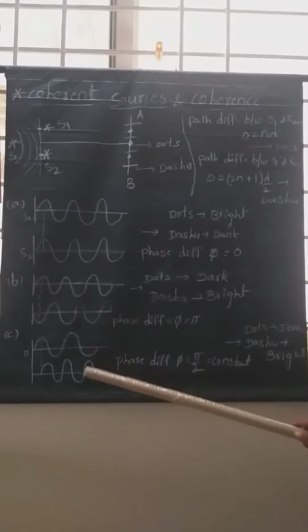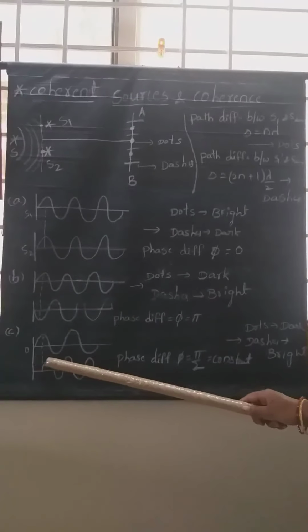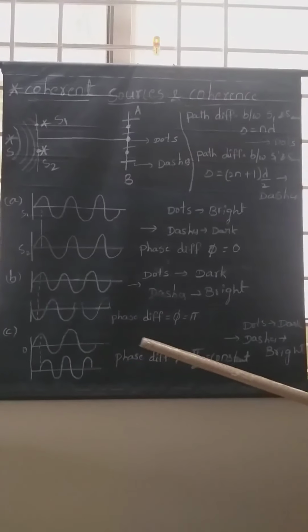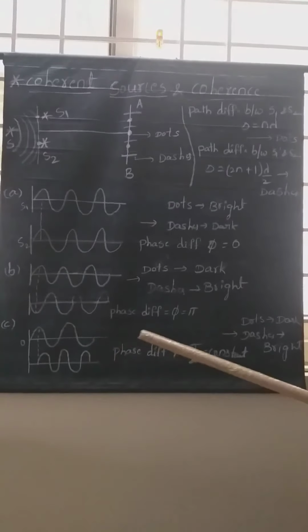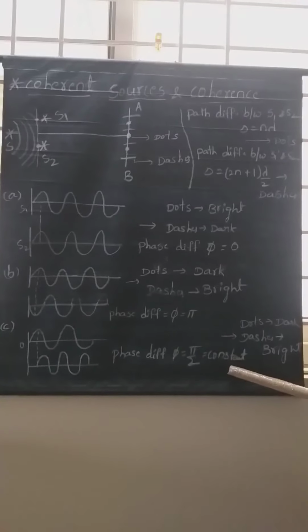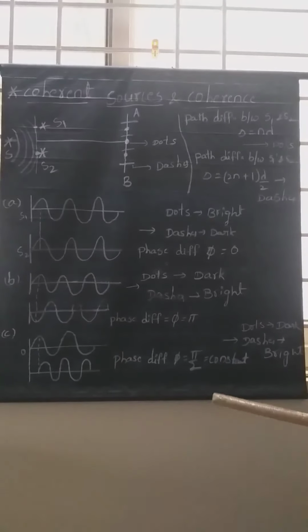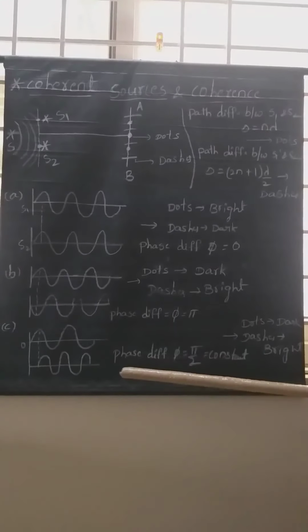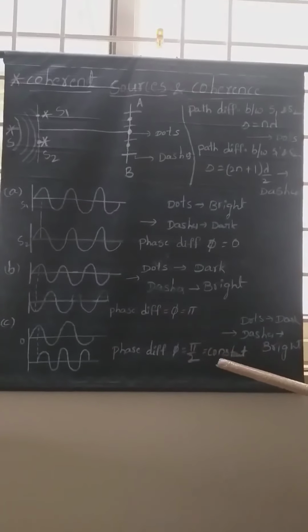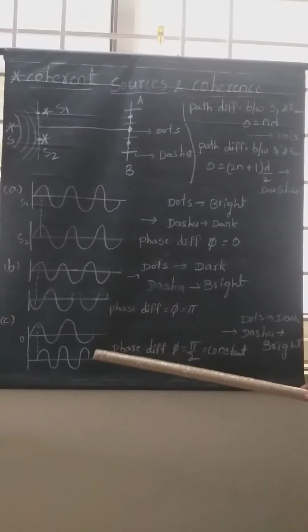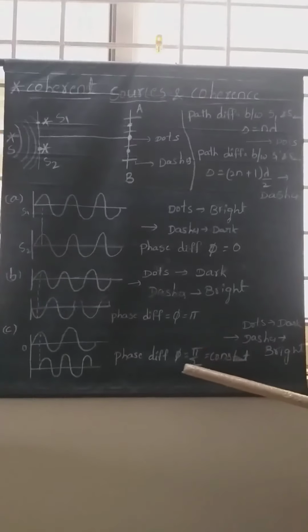Okay, next the third case. Here the phase difference between these two secondary wavefronts is equal to pi by 2, but it is constant. What is the meaning of constant phase difference? If you observe these two waves at 0 seconds, they are separated by a phase difference of pi by 2 only.